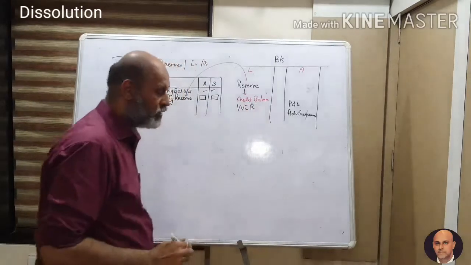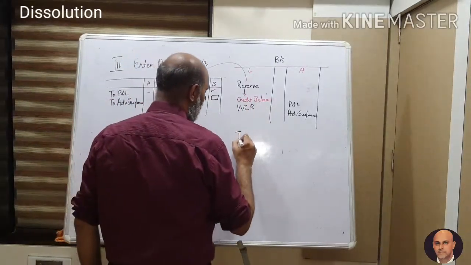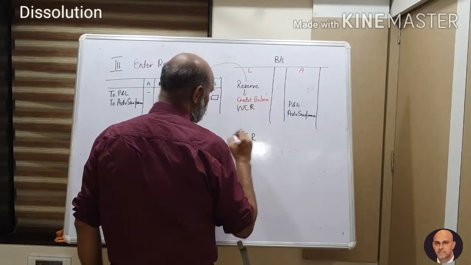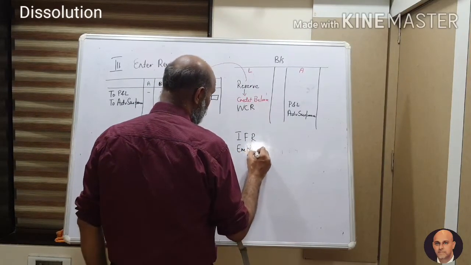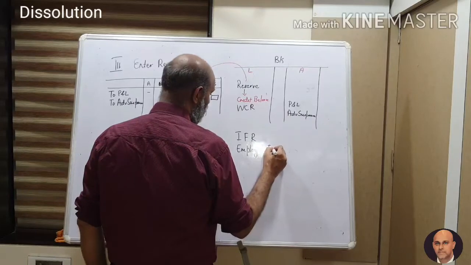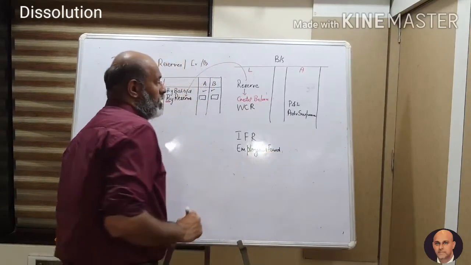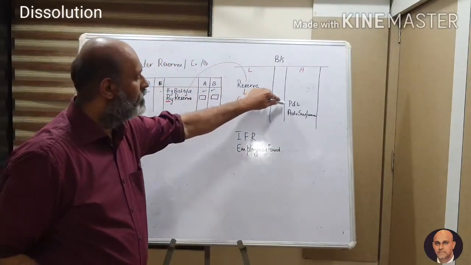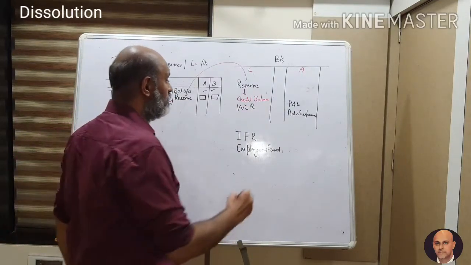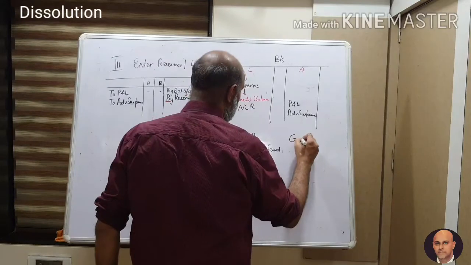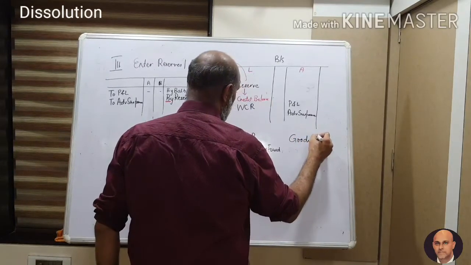Do not transfer, in this case, any IFR, investment fluctuation reserve, or employees provident fund. All these things are not to be transferred at all. Next, even if there is goodwill on this side, don't transfer it to the partners' capital account.